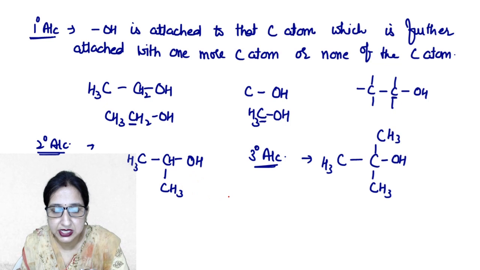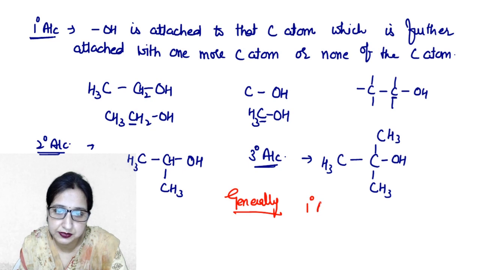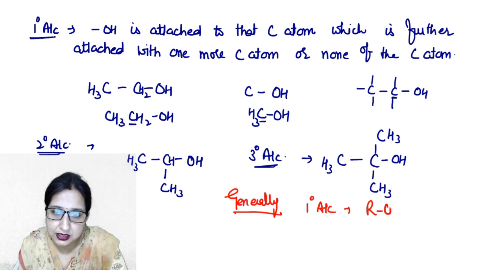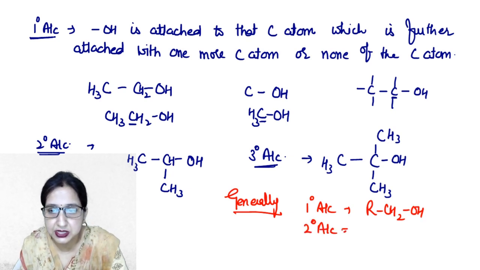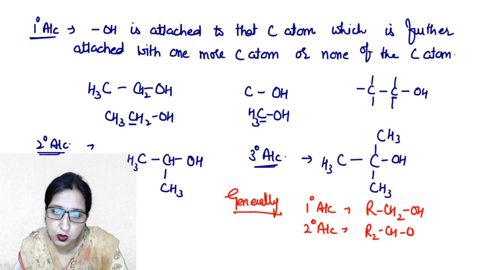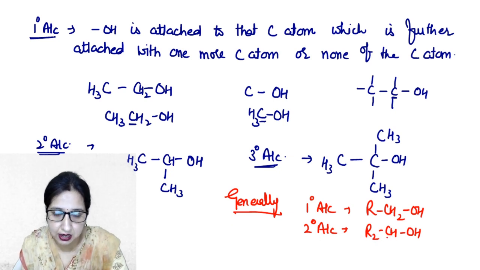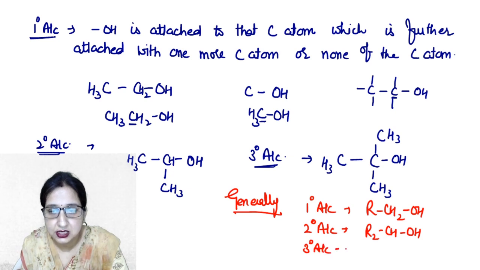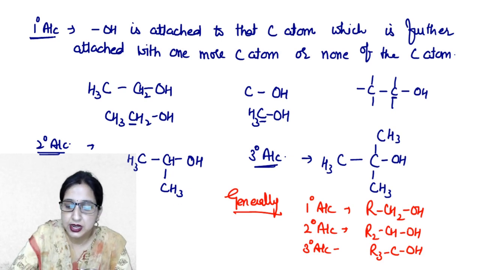Generally we can represent 1 degree alcohols like RCH2OH. 2 degree alcohols are represented as R2CHOH. Now these two R's are directly attached with this carbon. 3 degree alcohols are like this, R3COH. So this is 1 degree, this is 2 degree and this is 3 degree alcohol. Okay? Next type is